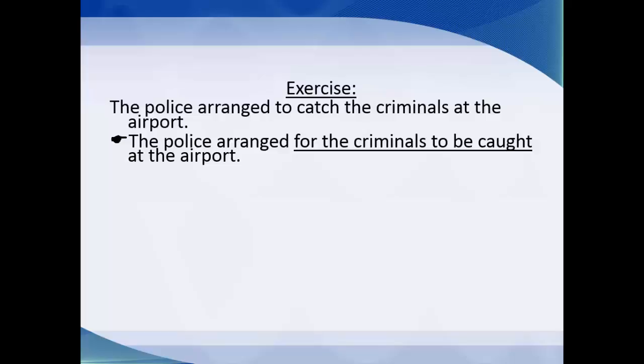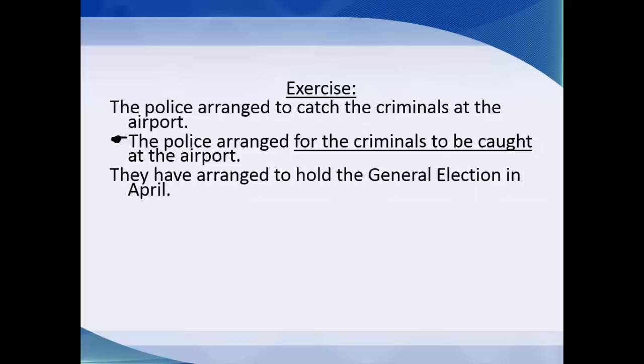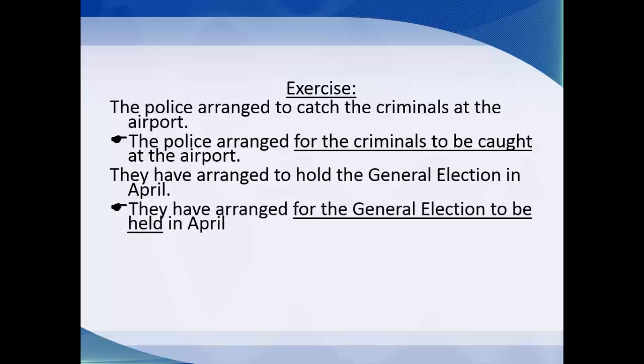This verb is transferred into the past participle to be in the correct passive. Or when I say they have arranged to hold the general election in April, what's the passive? It must be they have arranged for the general election to be held in April. And this is the rule: someone arranged to and verb, then someone else.